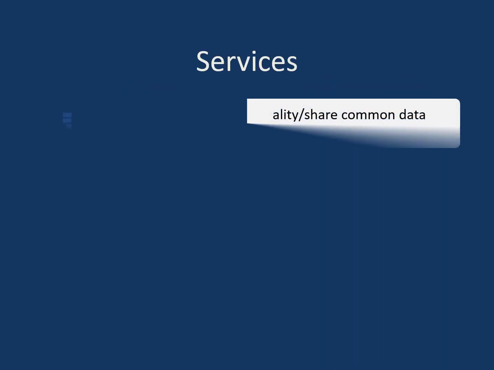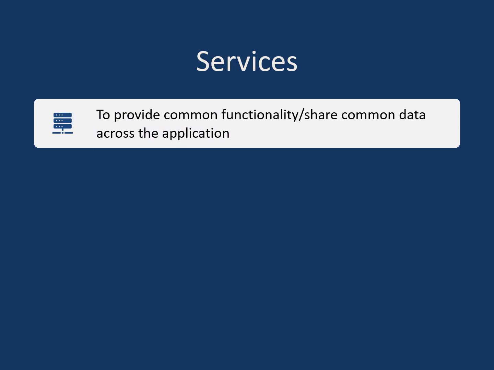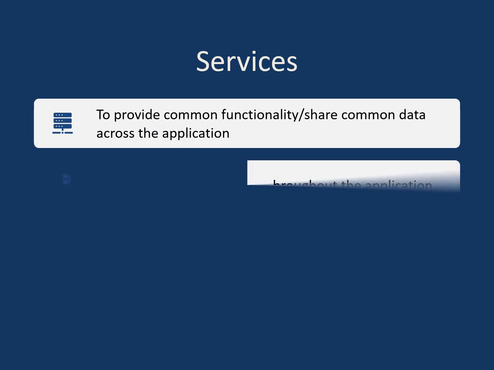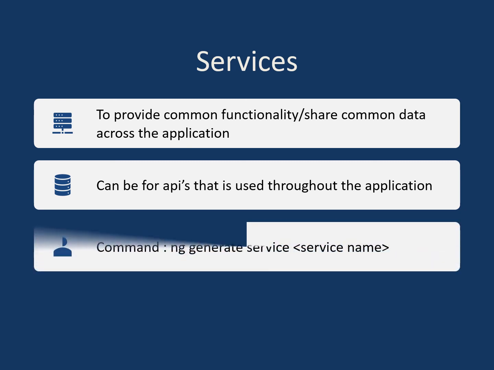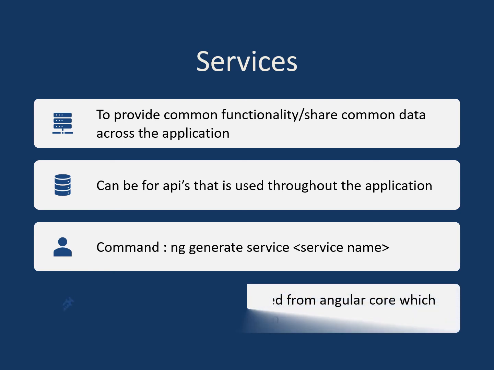Services. Services are used to share common functionality or data throughout the application. Suppose we have an API GET request for fetching all the job details, which is used throughout the application, in many components and modules. So we don't need to write it each time. We have to keep it in the services and import it to the respective component or module that requires it. So it can be APIs that are used throughout the application, and the command used to generate a service is ng generate service, then the service name that we want to give.